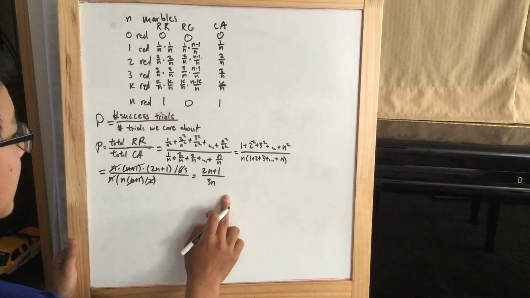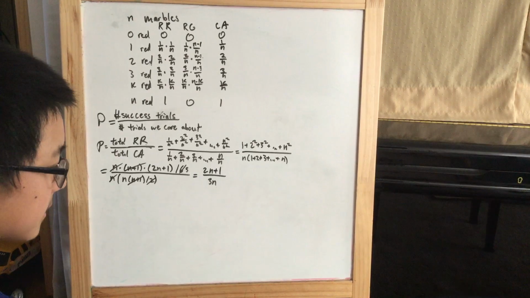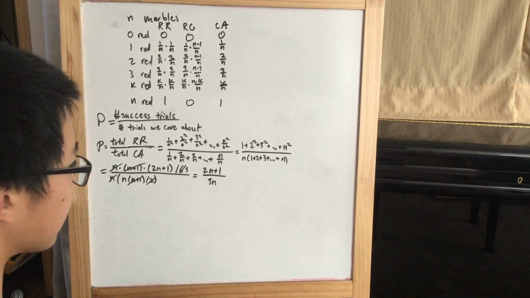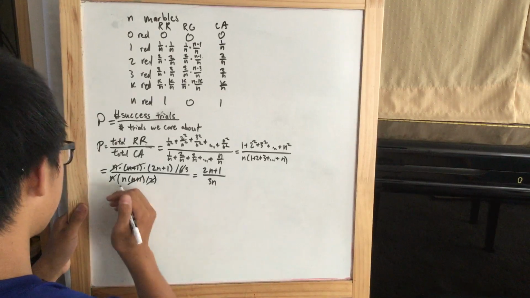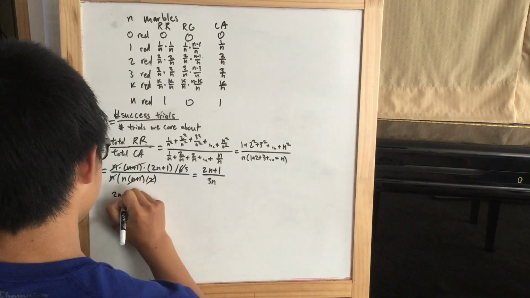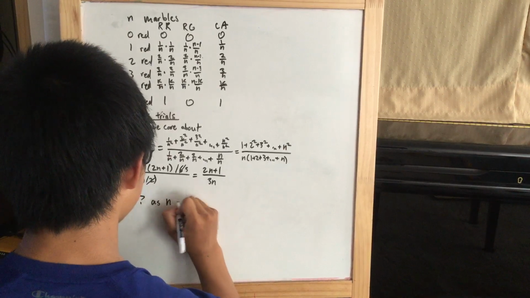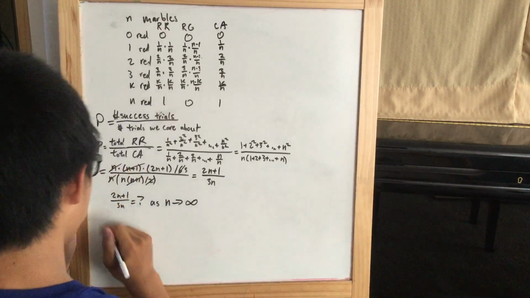And that's the probability for n marbles. But remember, we're going to observe what happens as n gets very, very large, in other words, as it approaches infinity. So the question becomes: 2n plus 1 over 3n equals what as n gets very, very large?